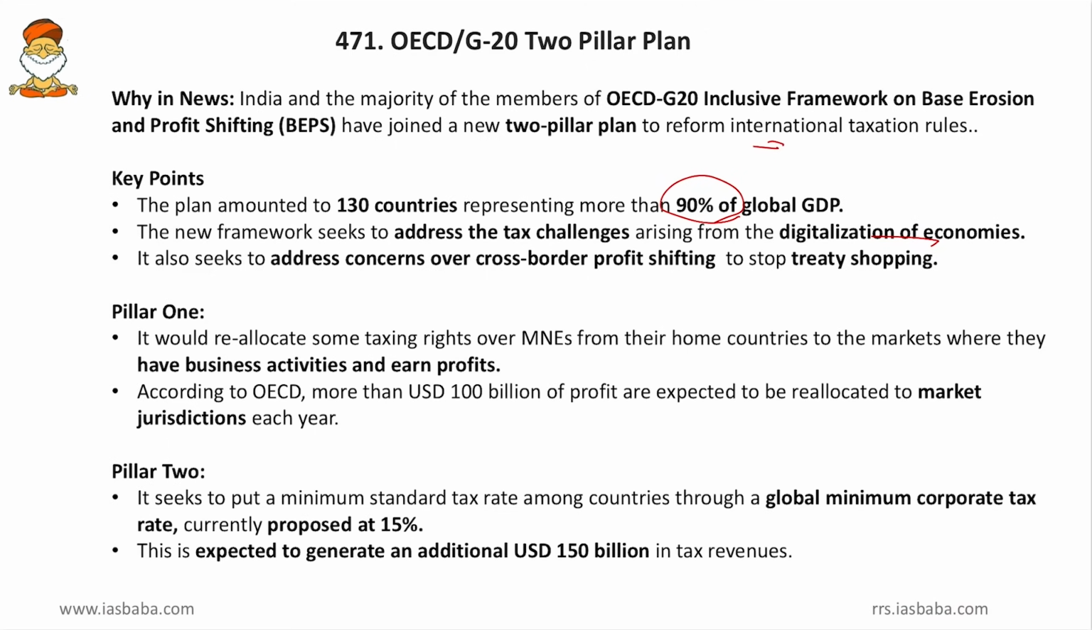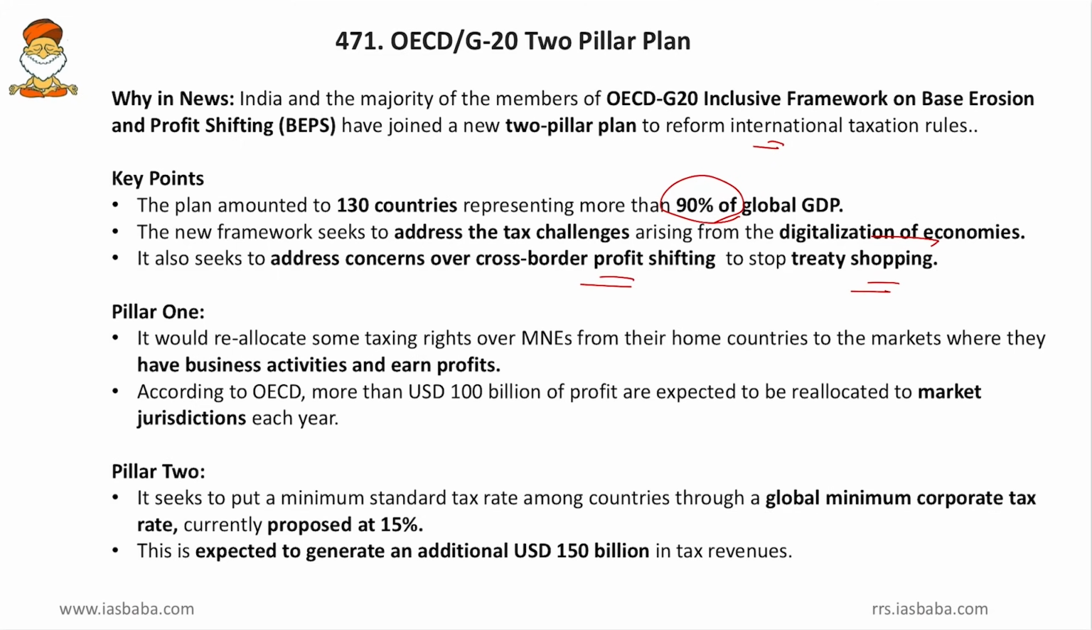And it also seeks to address the concern over cross-border profit shifting and to stop the treaty shopping. Friends, what is treaty shopping? It is making use of a bilateral treaty between two nations to evade taxes, and even that is easier in the digitalization era. Now, what does the pillar 1 say?